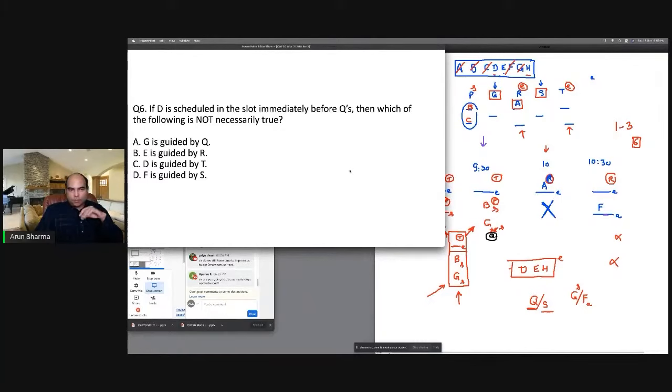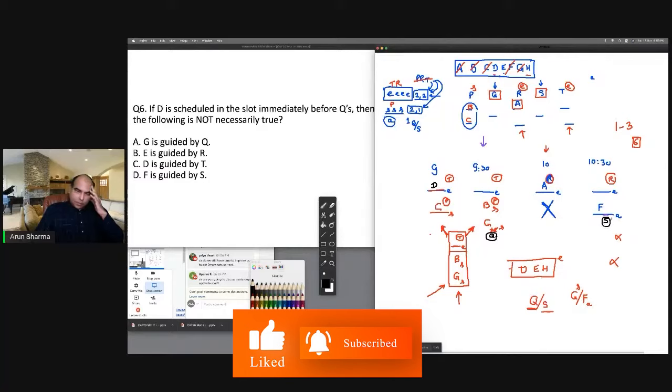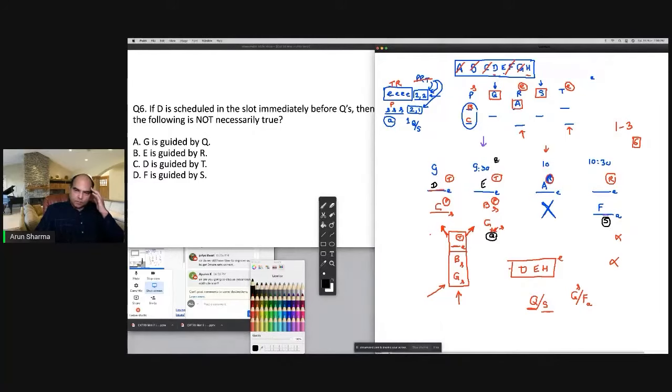G is guided by Q, necessarily true. E is guided by R, not necessarily true. D is guided by T, necessarily true. F is guided by S, the definition of Q and S is here, this is also necessarily true. So E guided by R is not necessarily true because E can come here also. So option B is the right answer in this case. So 6 questions, 18 marks.